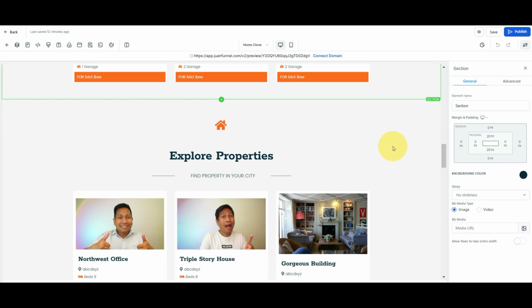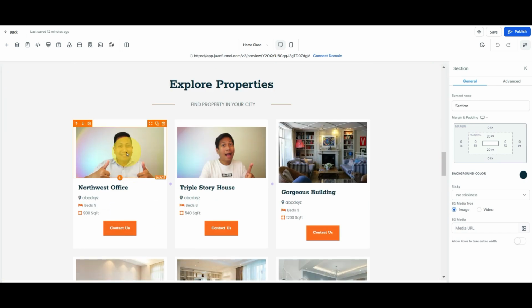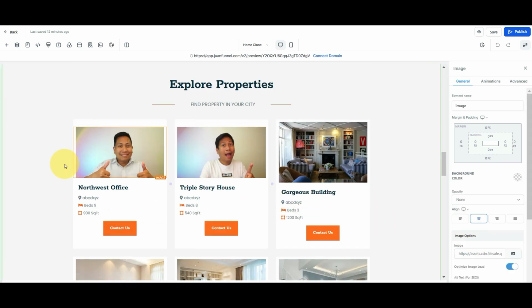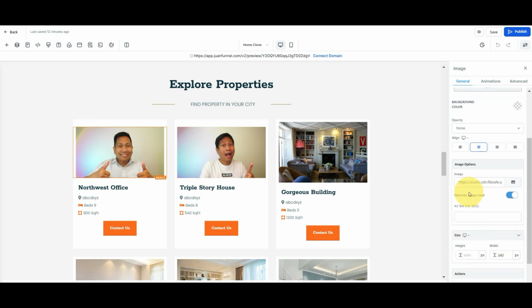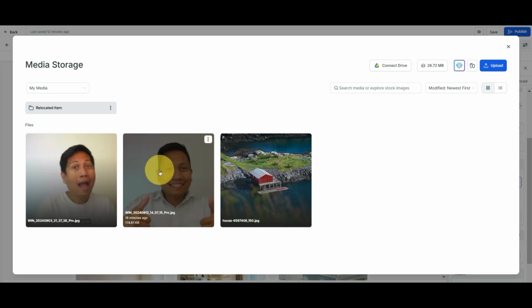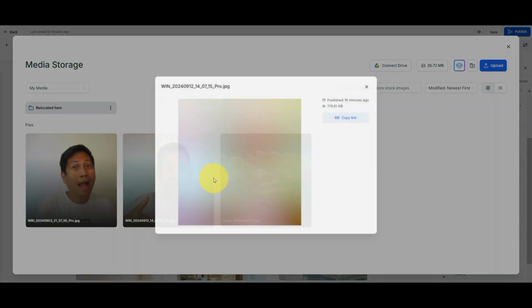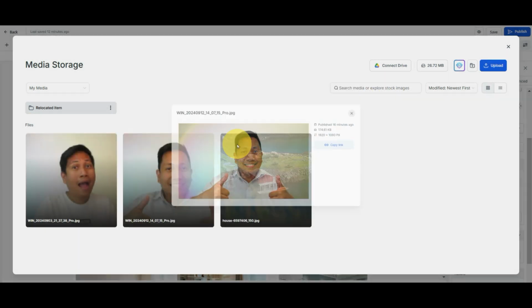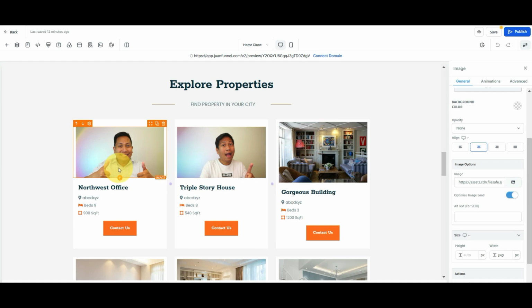So I'm going to show you how easy it is to change this. As you can see, my photo is here, I already changed this. So you can click this image and go to the image options, click this one, and then select the photo, just double click. Okay, just double click this one. Here you go.